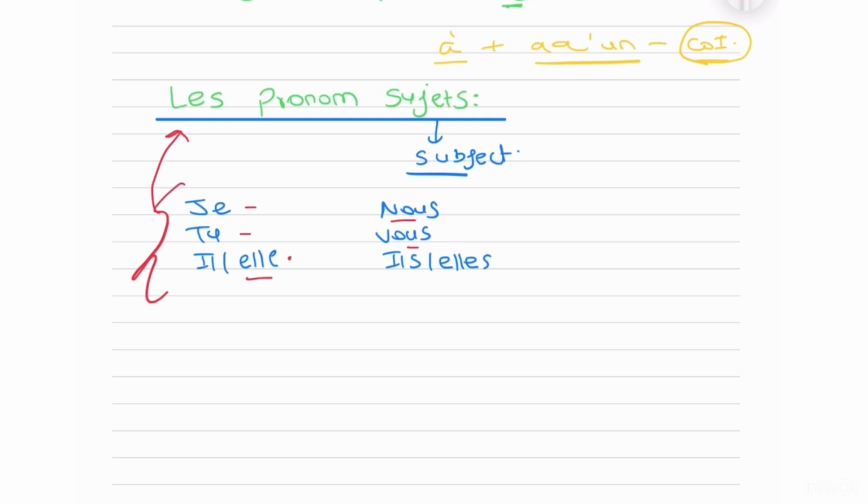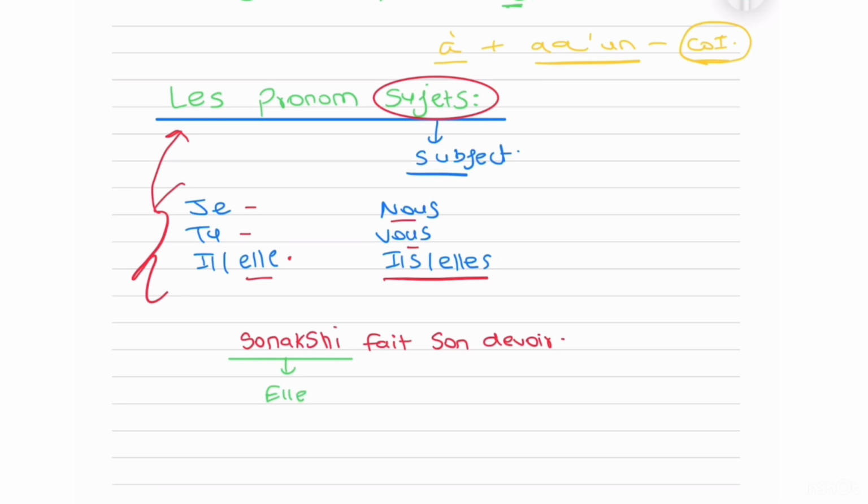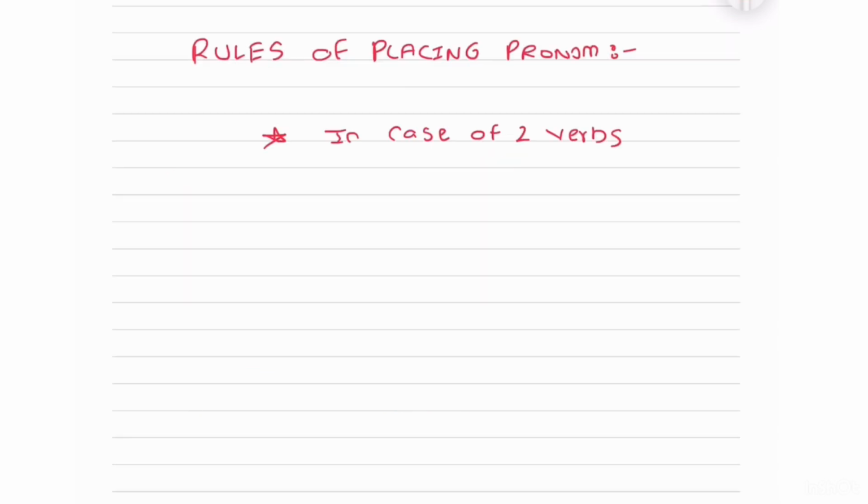Vous, you plural or formal, right? Ils is they. So obviously it'll come in the beginning of the sentence and we're replacing it. So I have the sentence, Sonakshi fait son devoir. Sonakshi does her homework. Instead of saying her name, I can also say elle fait son devoir. This is nothing but your pronom sujet. Very simple, very basic.